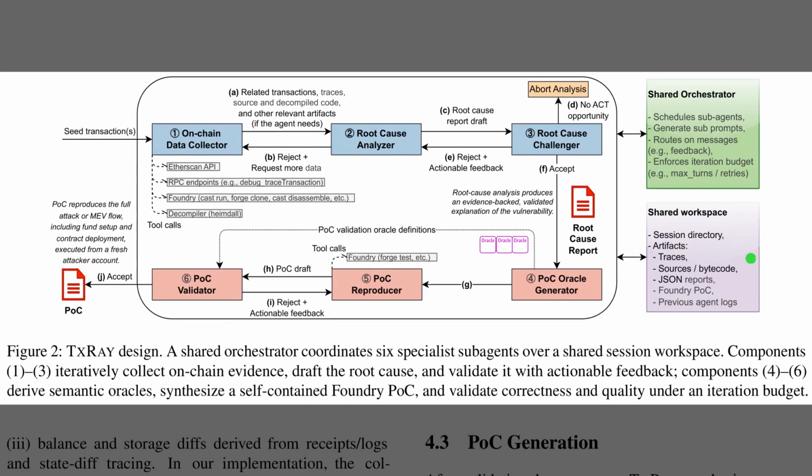Figure 2 details the internal architecture, which relies on a shared orchestrator on the right to coordinate 6 specialist subagents. The workflow begins in the blue upper section, where the data collector and root cause analyzer gather on-chain evidence, like transaction traces and source code. A critical challenger agent reviews their draft report, looping back with actionable feedback if the analysis falls short. Once the root cause is confirmed, the process shifts to the pink lower section, where the system generates semantic oracles and synthesizes a self-contained proof of concept to verify the attack.